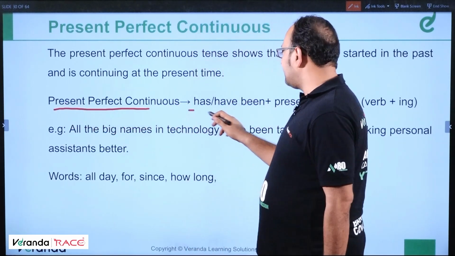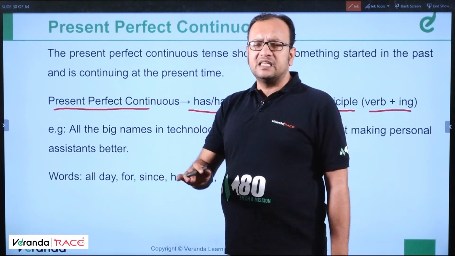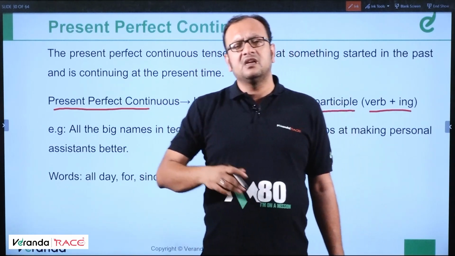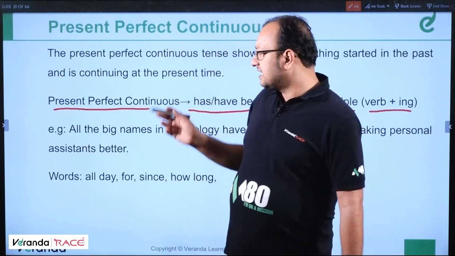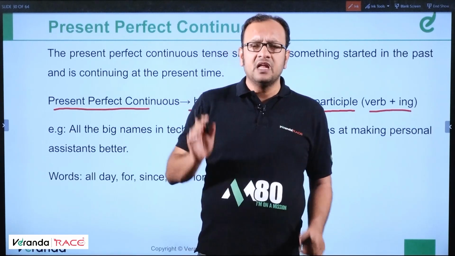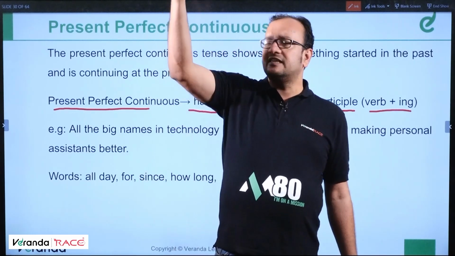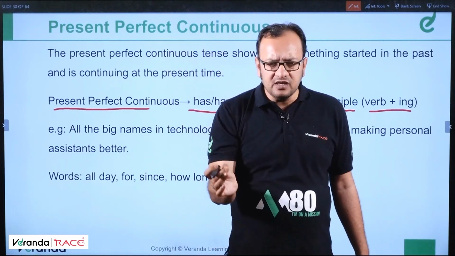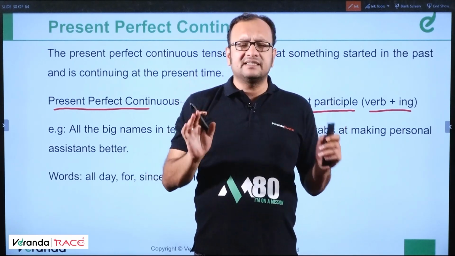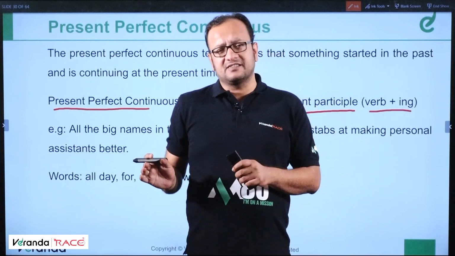So, present perfect continuous structure is has, have, been plus present participle, that is V4. Has been doing, has been laughing, has been completing, has been working, has been running, has been swimming, has been eating. So, understand this, there is a difference between present perfect continuous and past perfect continuous. I will show by gesticulation, by my hand movements. An action started in the past, continued and is still going on in the present is written in present perfect continuous. I have been staying in Chennai for the last 10 years.